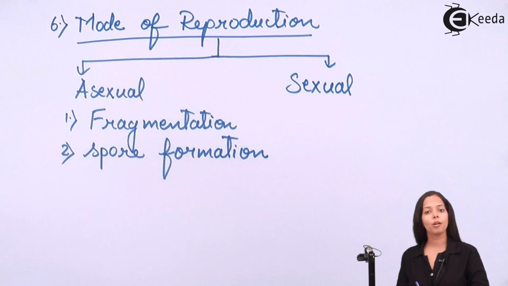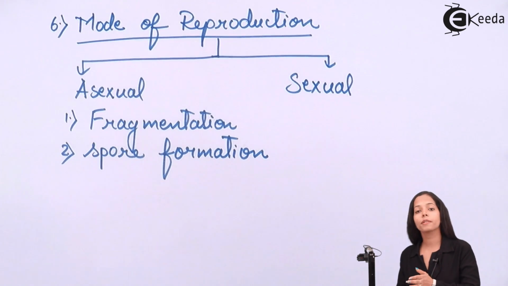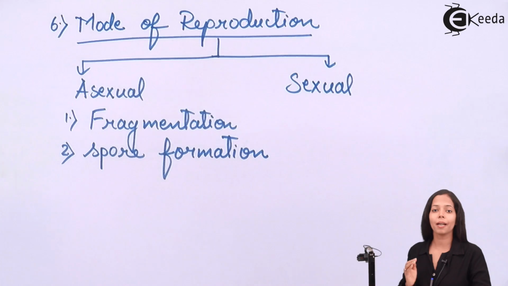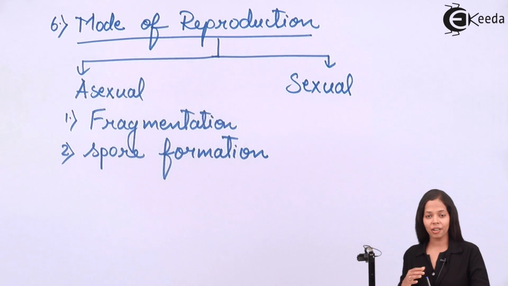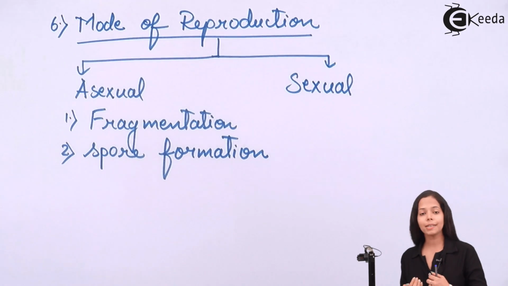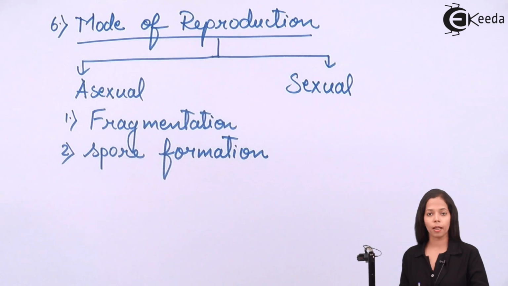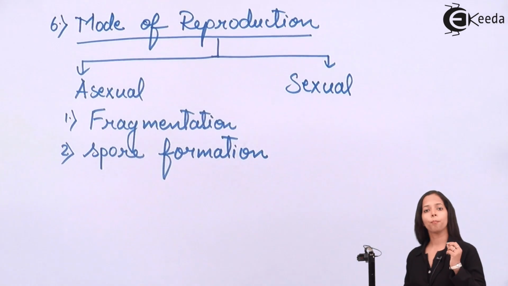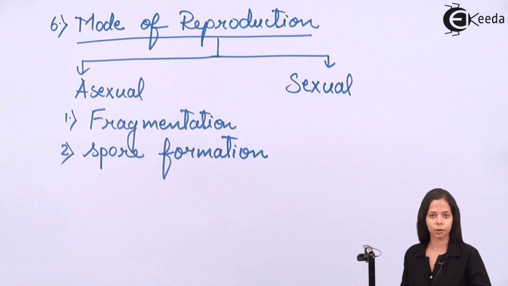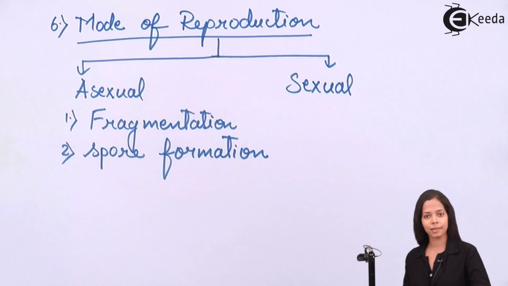Now, speaking about sexual reproduction. The process of sexual reproduction differs with types of fungi. So different types of fungi carry out different processes of sexual reproduction. We'll see that when we study types of fungi. But what is the basic thing happening in sexual reproduction? The basic thing which happens in sexual reproduction is fertilization. Now what is fertilization? Fusion of two gametes to form zygote, or in short, fusion of two haploid cells to form a diploid cell.